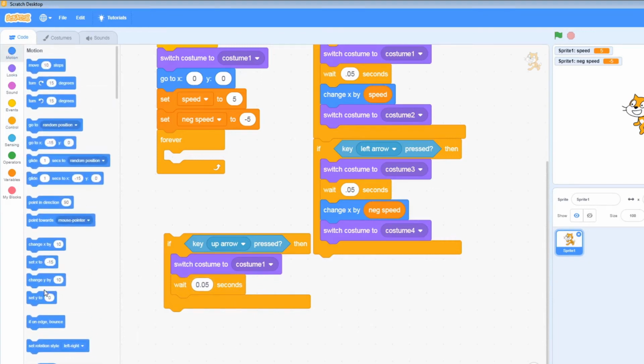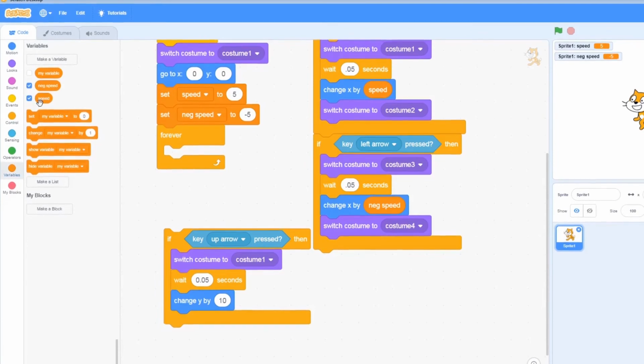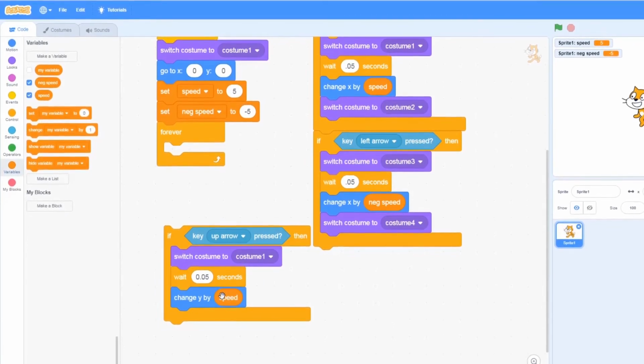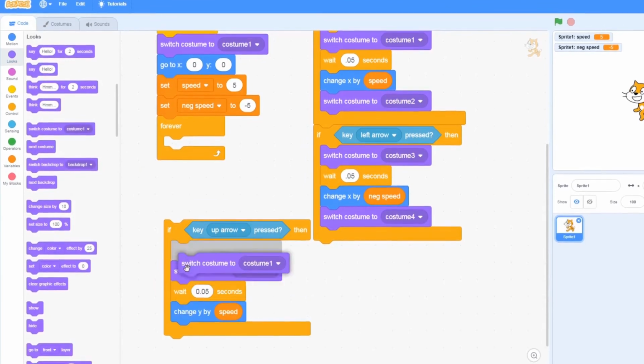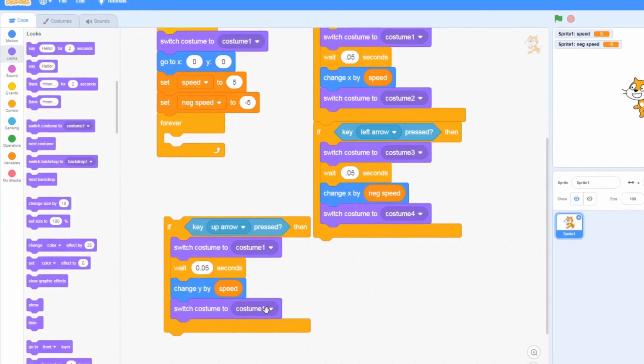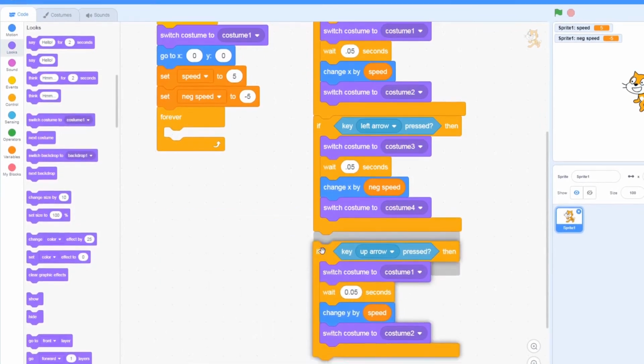Now, going to be careful here. We're going to change Y by instead, because we're going to be going up and down. So these ones are both X and these ones are Y. Going up is a positive Y motion. So let's go to variables and use the speed, not the negative one. Back to looks and costume. And I do need to change that one to be costume 2. And now that one's done as well.